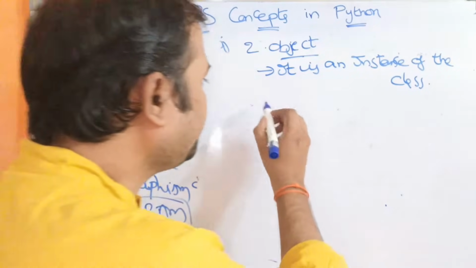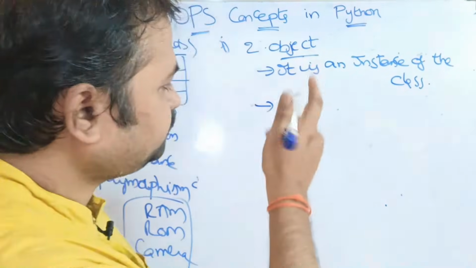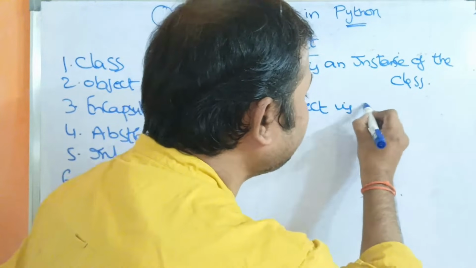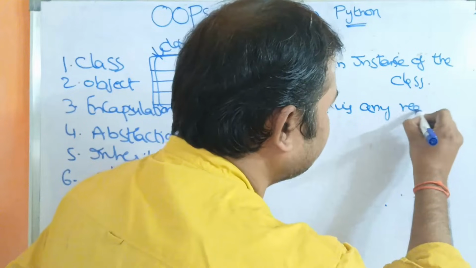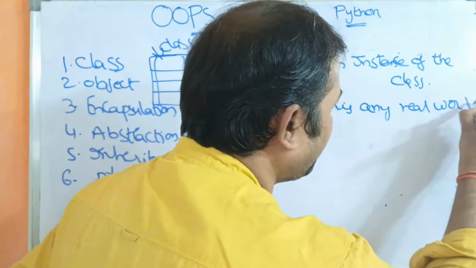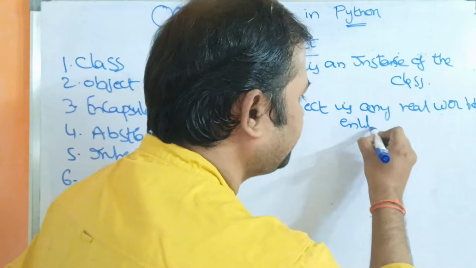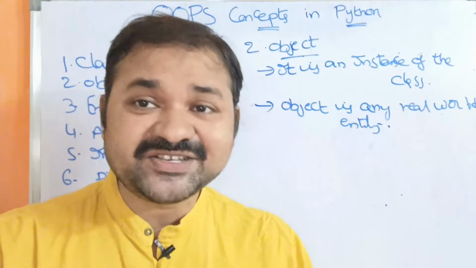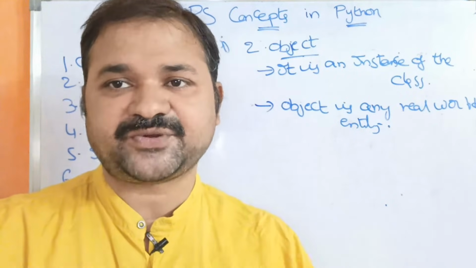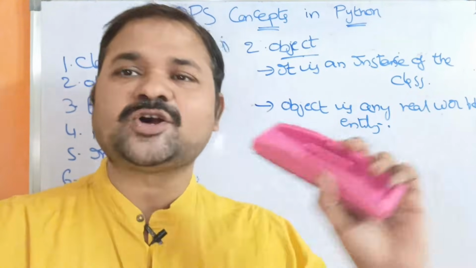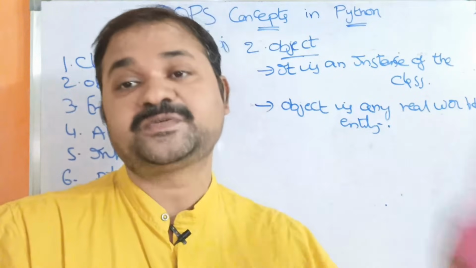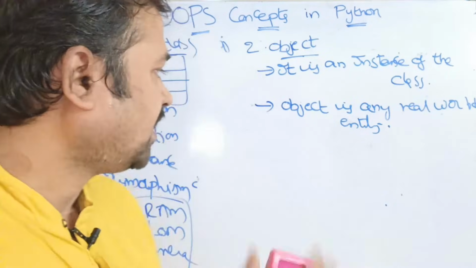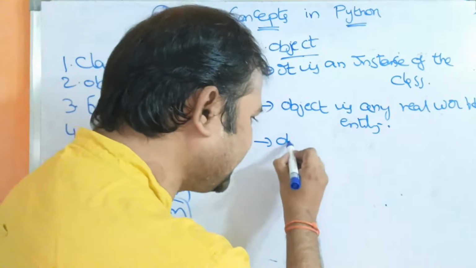And one more important definition is that an object is any real world entity. Anything that we see in the world is nothing but an object. Here this marker pen is an object. This duster is an object. AC is an object. Fan is an object. In Python, everything is an object. Data types are also treated as objects. Int is an object. Float is an object.